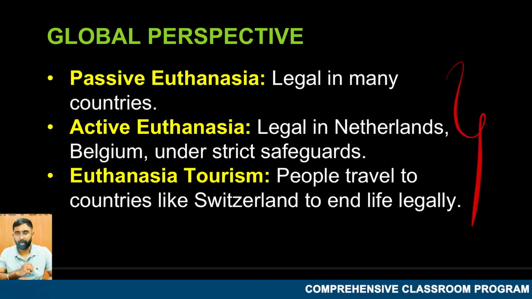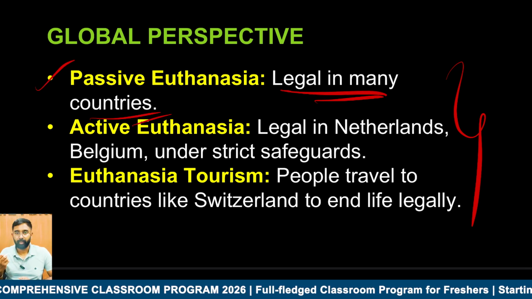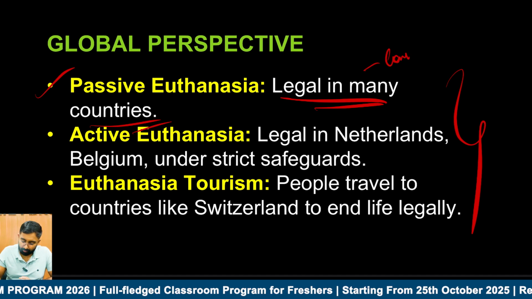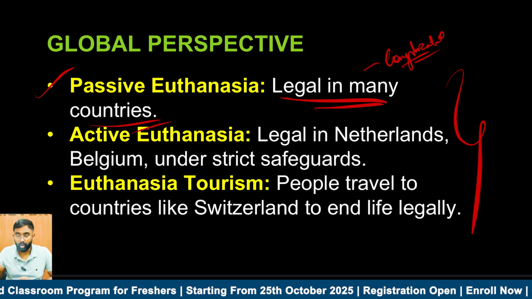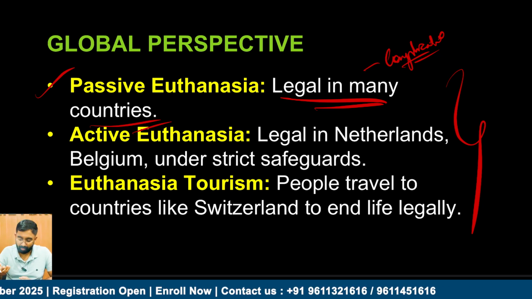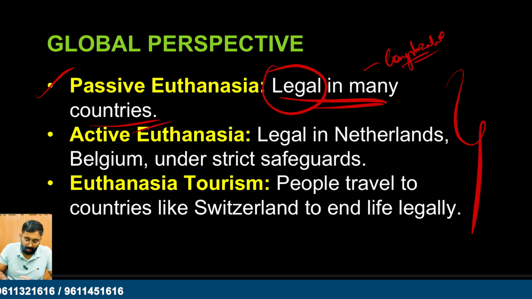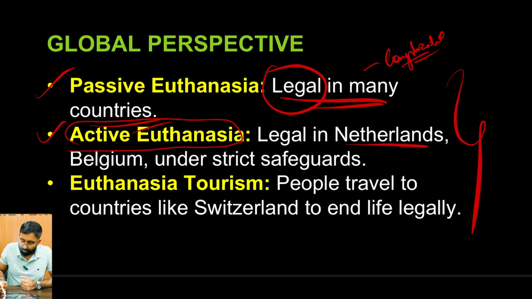Now, what is the global perspective with respect to euthanasia? As I said, passive euthanasia is legal in India, and considering how strict and complicated the Indian legislation and the framing of laws are, if it is legal in India, it is definitely legal in many other countries as well. In terms of active euthanasia, it is legal in a few countries, especially the Netherlands and Belgium. In fact, the Netherlands was the very first country to implement active euthanasia, way back in 2002, and Belgium also in the same year, 2002.